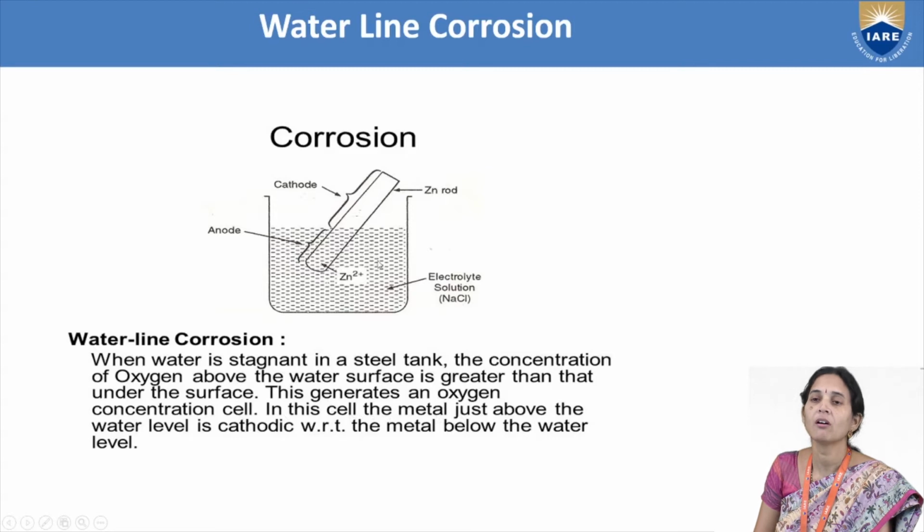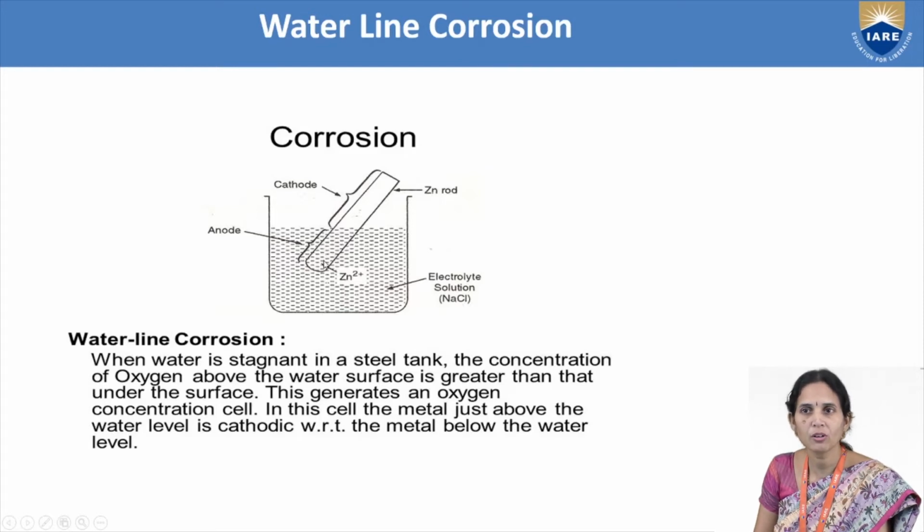So it is called an oxygen concentration cell. Oxygen concentration cell means that in one part, the aerated part, the concentration of O2 is different from the other part, just below the water level, where the oxygen concentration will be different. So an oxygen concentration cell develops, where the concentration of O2 is less, that part will act as anode, and that part will undergo corrosion.